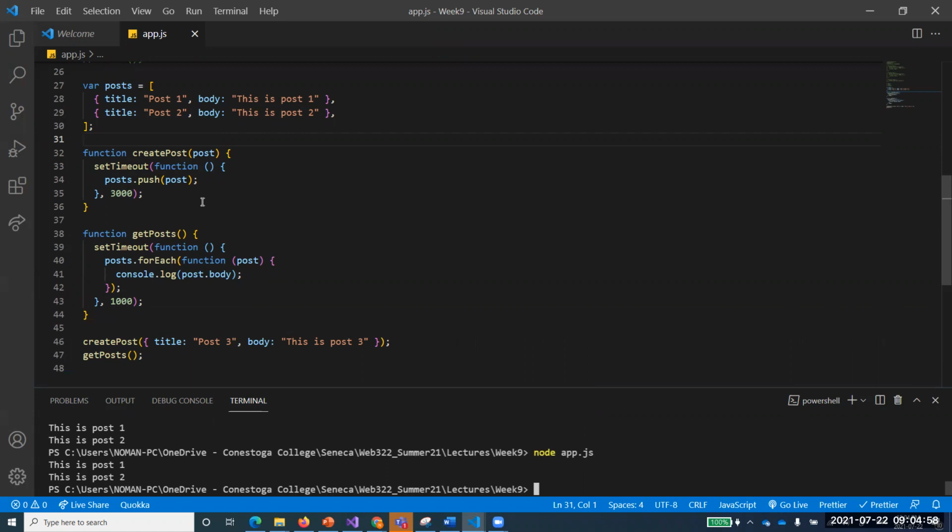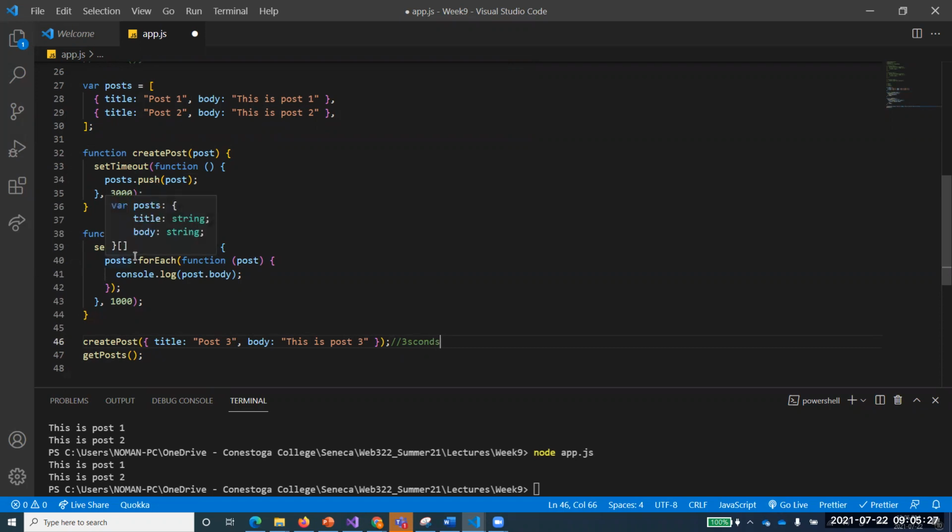So it's in the memory doing something, trying to create the post. In the meantime, 1 second has elapsed. You see what is happening? My compiler is not waiting for this to happen. It starts the initialization, create post, and goes to the second line, get posts. And this first line is taking 3 seconds. The 3 seconds are not over before get post is called.